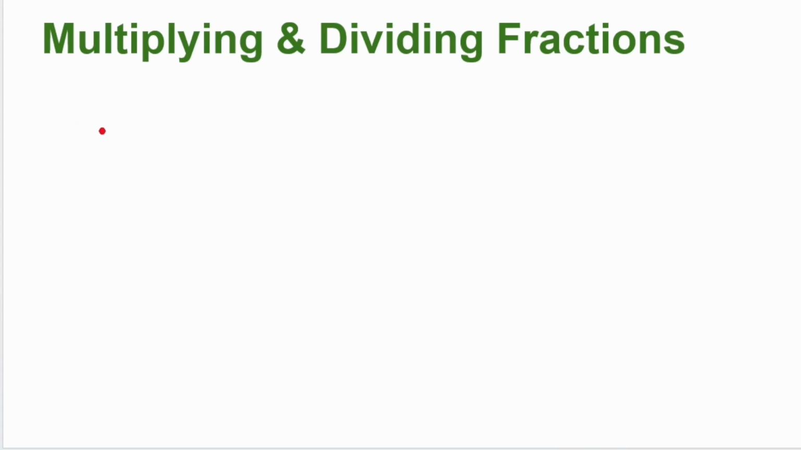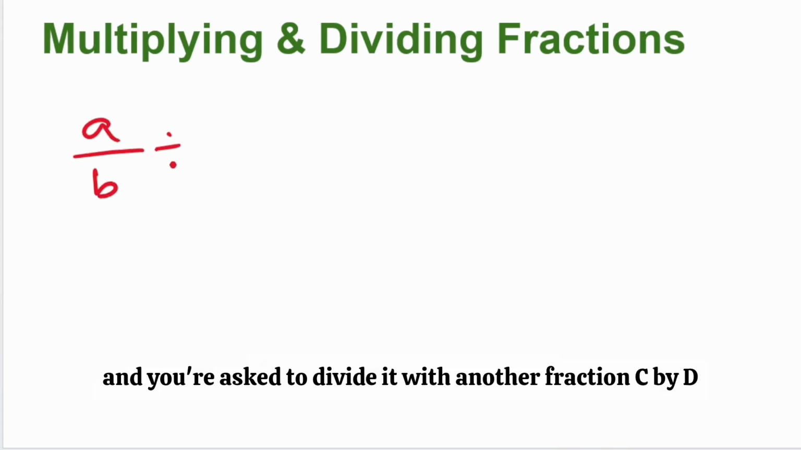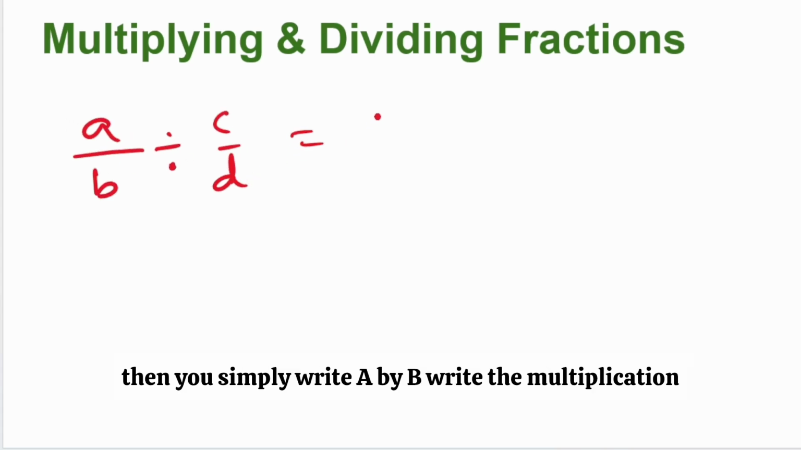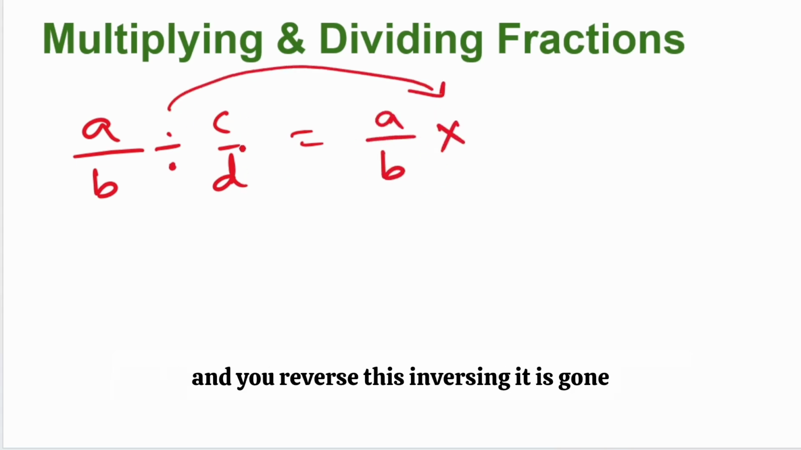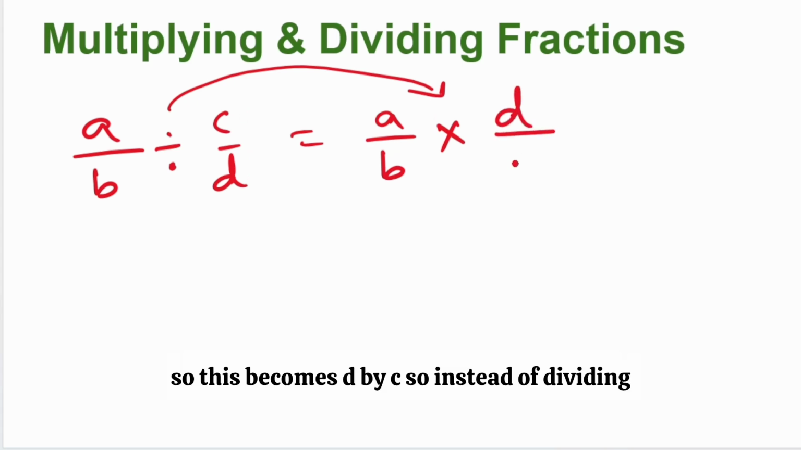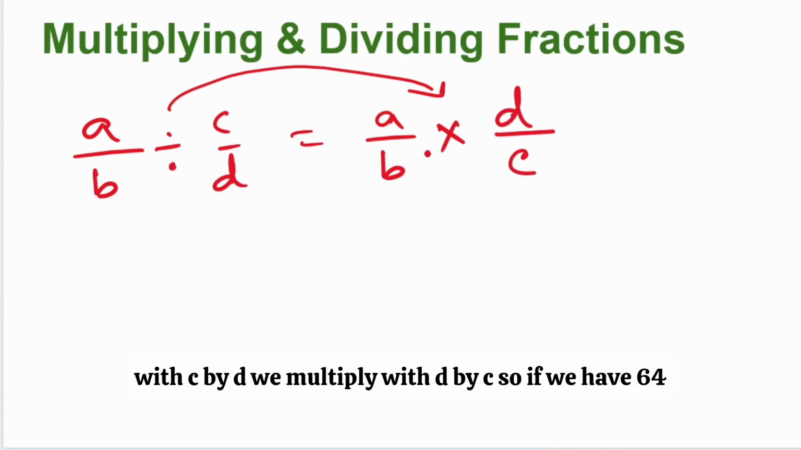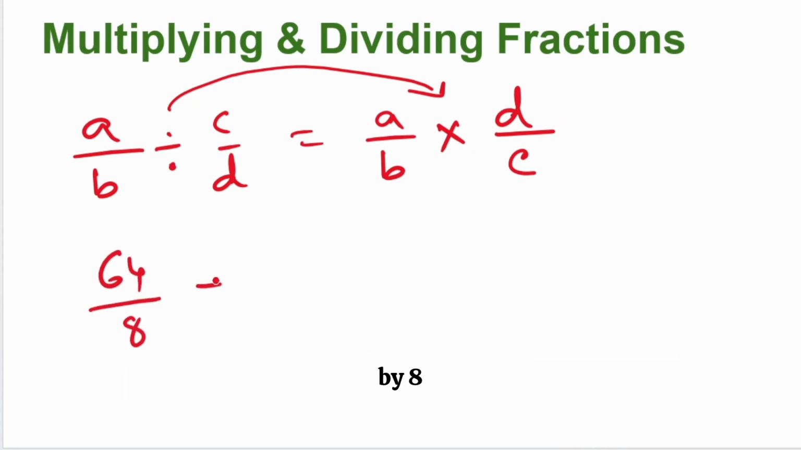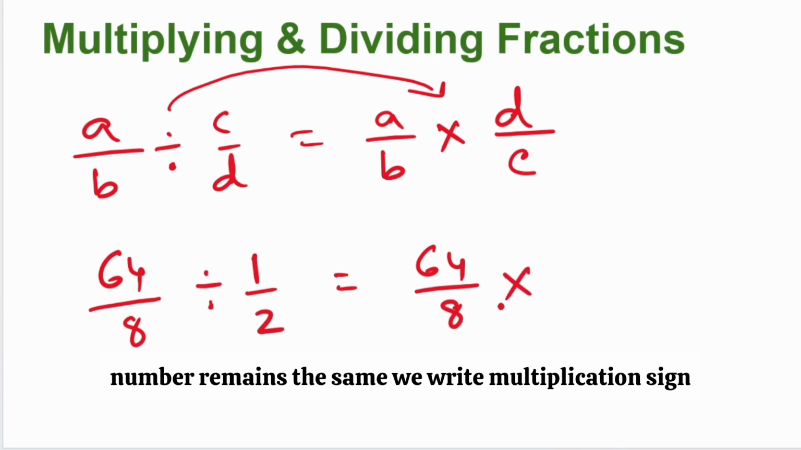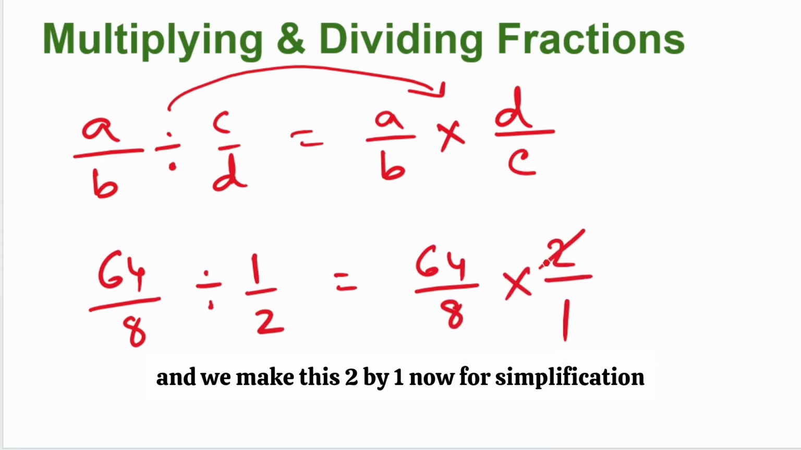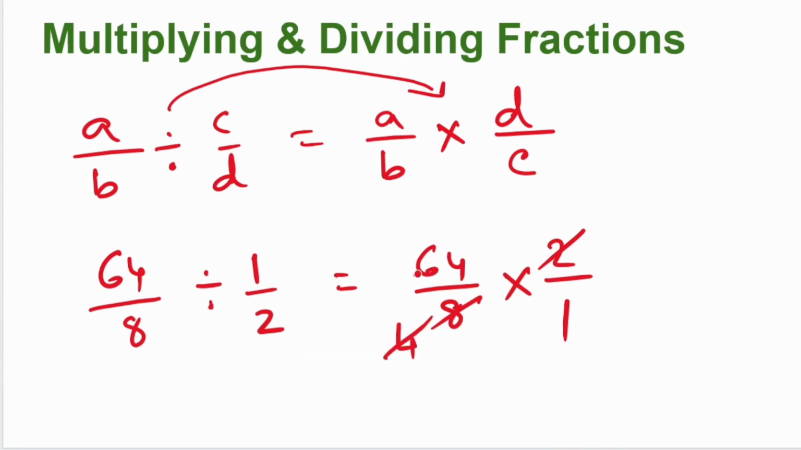How does one do division? It's very simple. If you have been given a by b and you're asked to divide it with another fraction c by d, then you simply write a by b, you change the division sign into a multiplication sign, and you reverse the second fraction. Inversing it is called. So this becomes d by c. So instead of dividing with c by d, we multiply with d by c. So if we have 64 by 8 to be divided by 1 by 2, then we just write 64 by 8. The first number remains the same. We write the multiplication sign and we make this 2 by 1. Now for simplification, 8 goes into 64 eight times, and this gives 32. So the answer is 32.